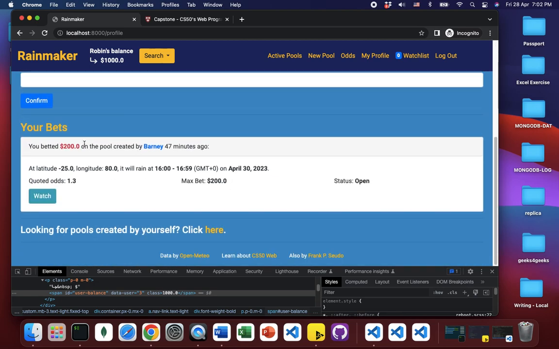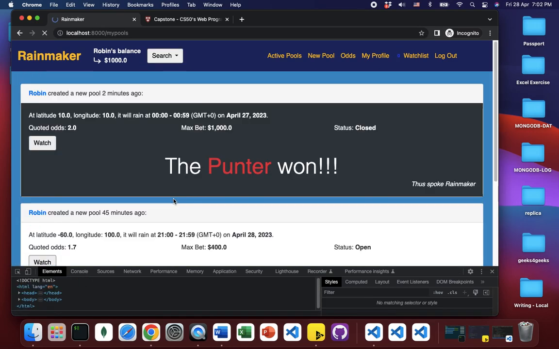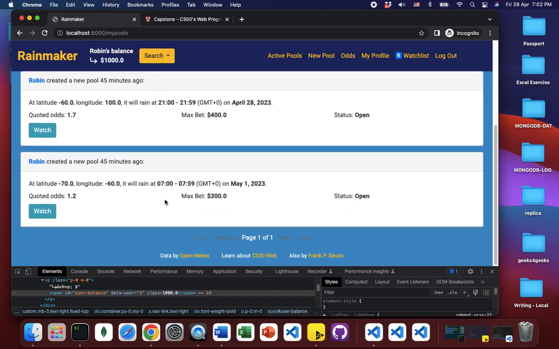Also, on the profile page, there are two other functions. One is for users to review the bets they placed in the past. This one is the one I created at the very beginning. Another is to check the pools created by the users themselves.